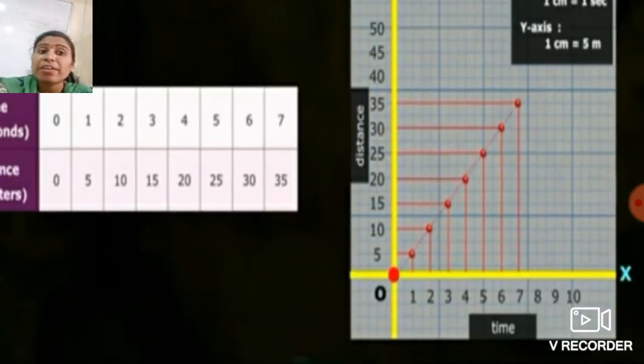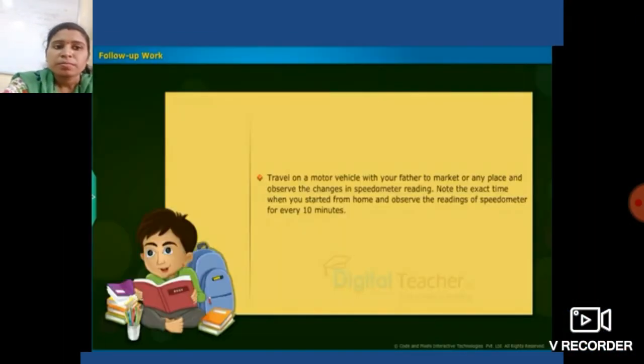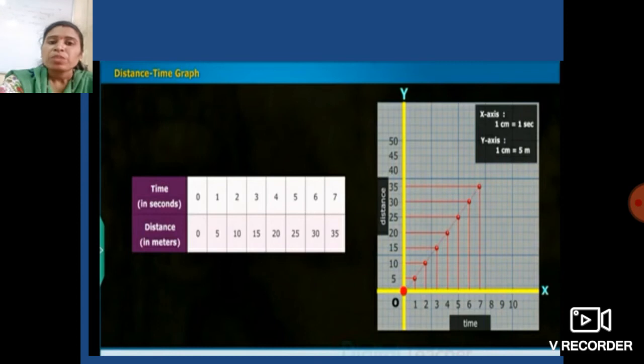Again students, I repeat: whenever you get a graph in a straight line, you can say that the car or object is in uniform motion, that is, its speed is constant.